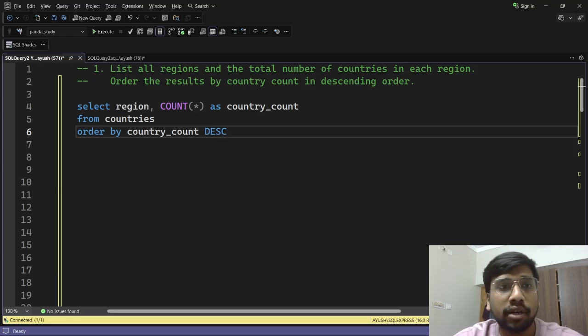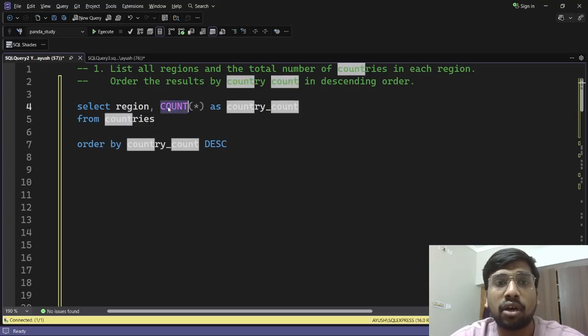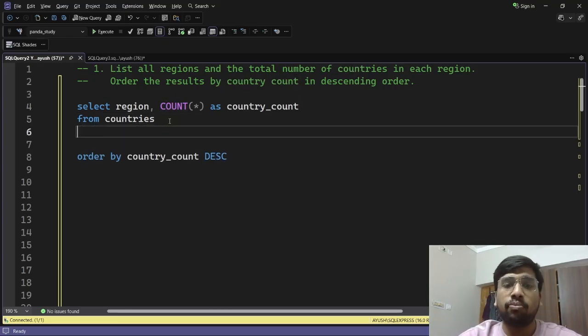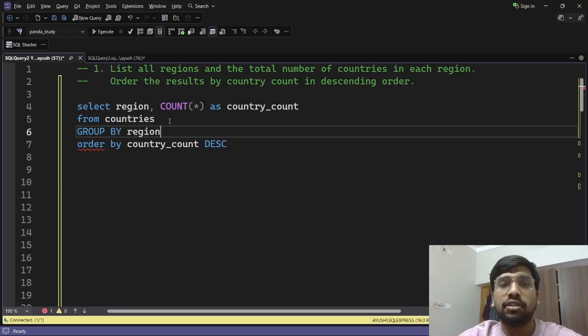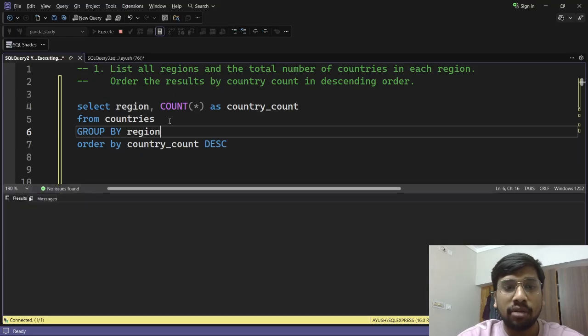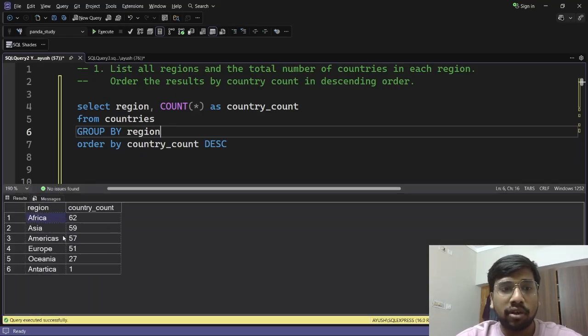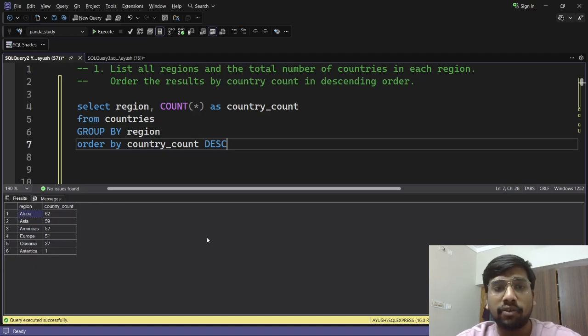I hope with this we will get our answer. Let's check. No, one thing we left here was the group by, right? Since we are using an aggregating function count here, we will have to write group by here. Group by the non-aggregated column, which is region in this case. Okay. Now let's run our table. As you can see, we have gotten our results, and it is ordered by the country count in descending order. Okay. With this, we complete our first question.